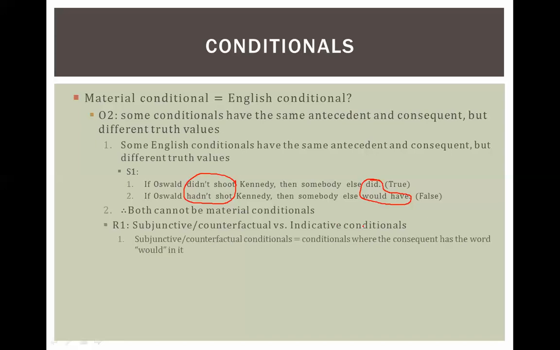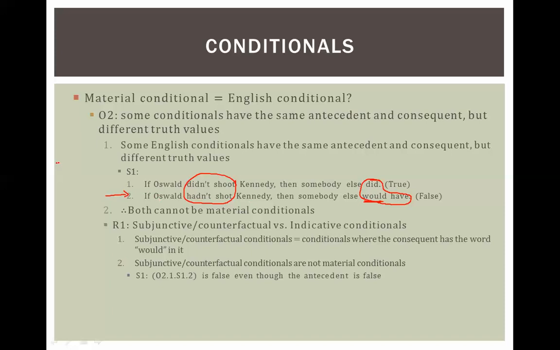So subjunctive conditionals or counterfactual conditionals are counter to the facts. That's this one right here. A conditional where you use the word would, right here. And in this conditional right here, this person is going to say, this is not the material conditional. And the reason being because this is false even though the antecedent is false.